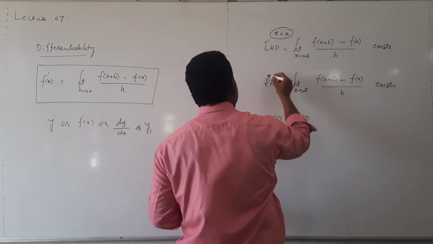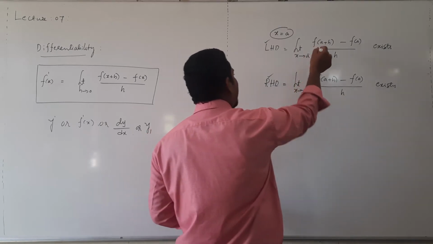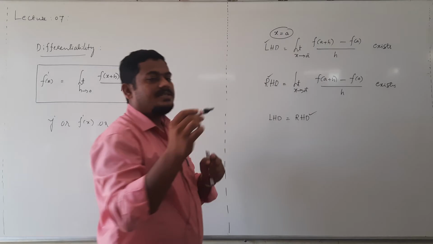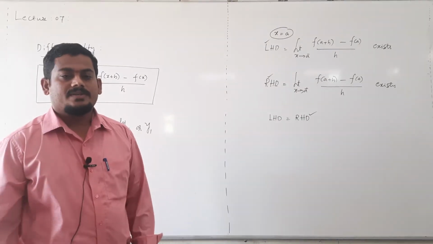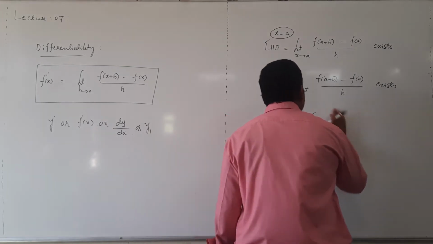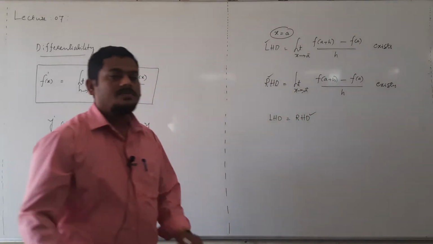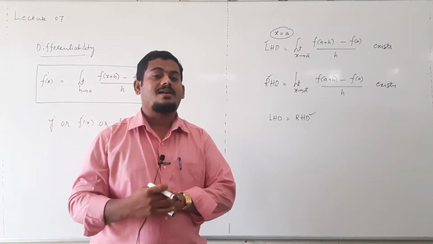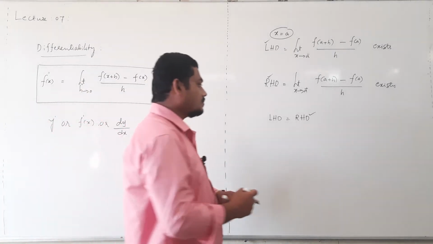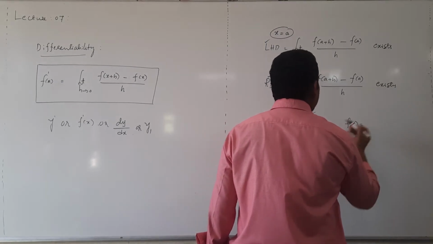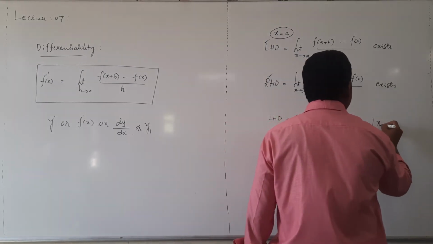Left hand derivative and right hand derivative both exist and are equal, then we can say that the function is differentiable at x equal to a. Then from the graph also we can conclude whether the function is differentiable or not. I will take f of x equal to modulus of x.